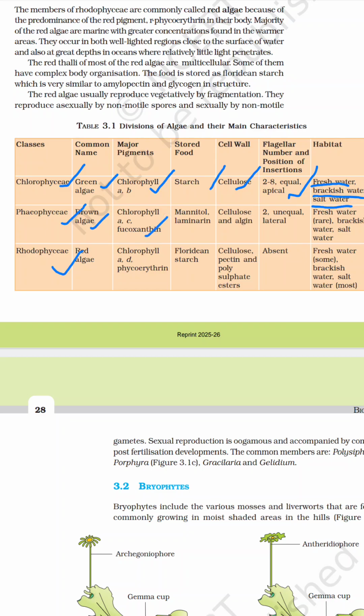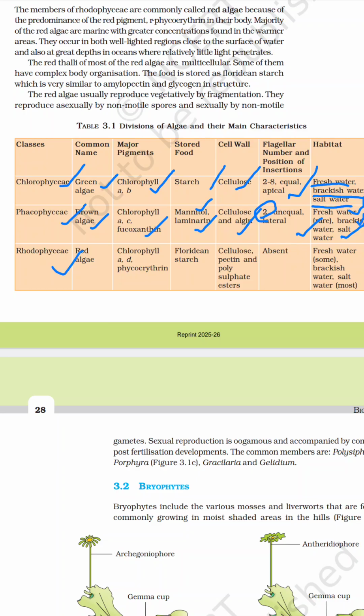The stored food material is mannitol and laminarin. The cell wall is made up of cellulose and algin. It contains flagella too, and they are unequal and present laterally, which means on the side of the organism. It can be found in fresh water, brackish water and salt water.